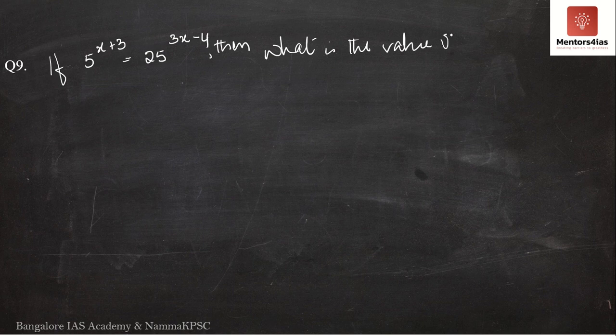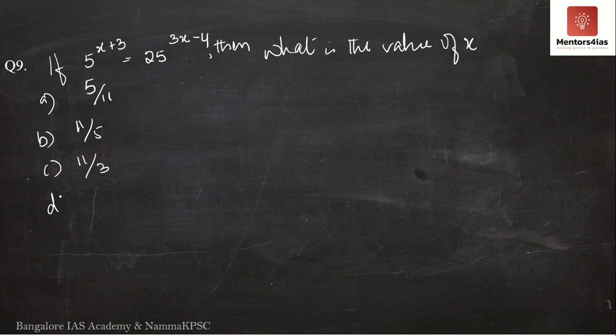So we have to determine the value of x. Option A says it is 5 by 11. Option B says it is 11 by 5. Option C says it is 11 by 3. And option D says it is 13 by 5.